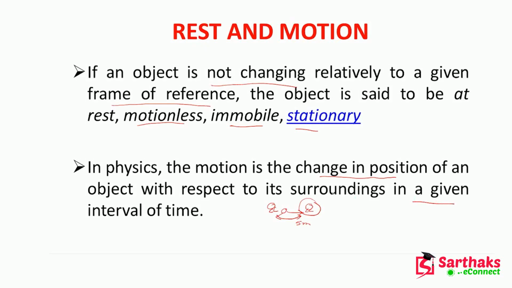in a given interval of time. So suppose for this you are taking 5 minutes. Okay. So that means after a certain time I am at this position, which is 5 meters away from the initial position. So there is a change in position with respect to its surroundings in a given interval of time. That is the motion. Okay.